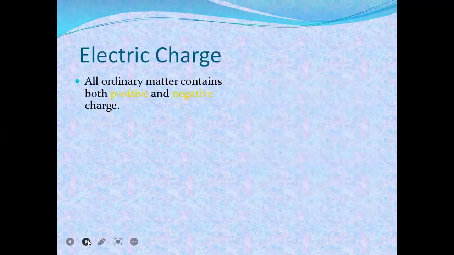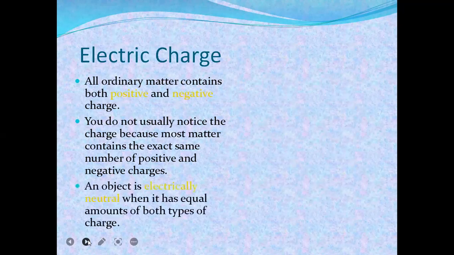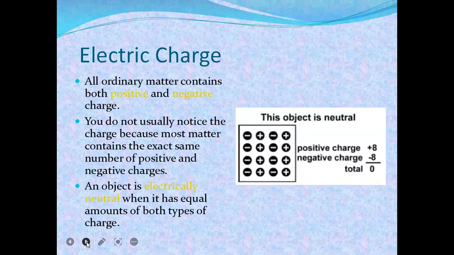All ordinary matter contains both positive and negative charge. So you do not usually notice the charge because most matter contains the exact same number of positive and negative charge. That means most bodies act as neutral because there are the same number of positive and negative charges. An object is electrically neutral when it has equal amounts of both types of charges. That means this is neutral because there is positive charge plus 8 and negative charge minus 8. This is why this object is neutral.